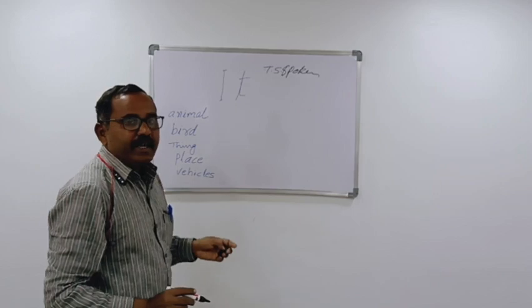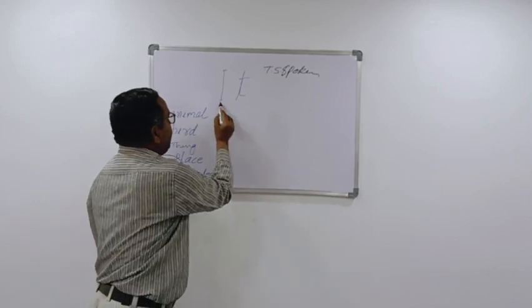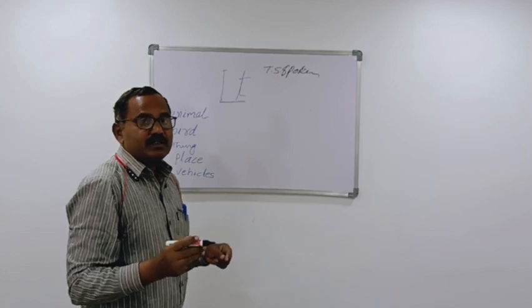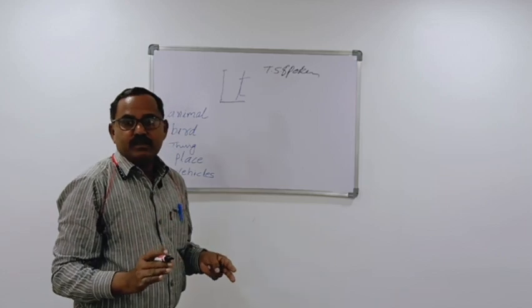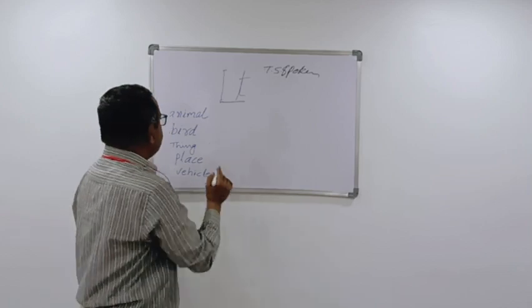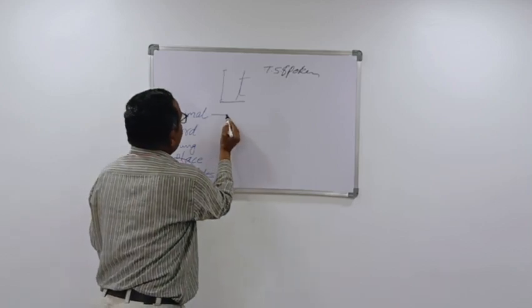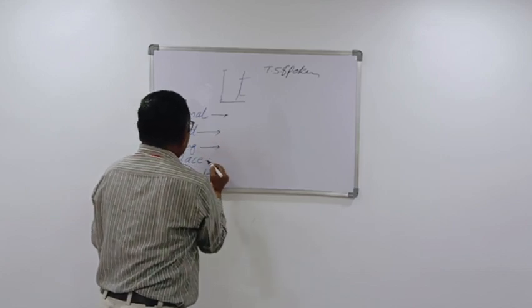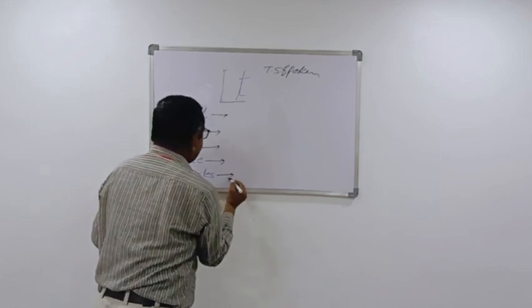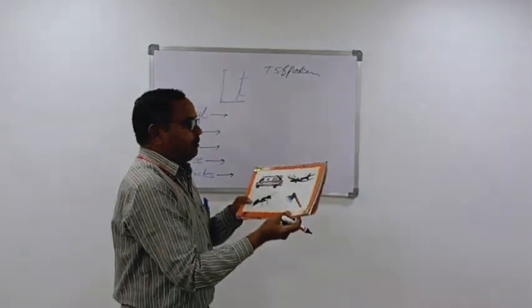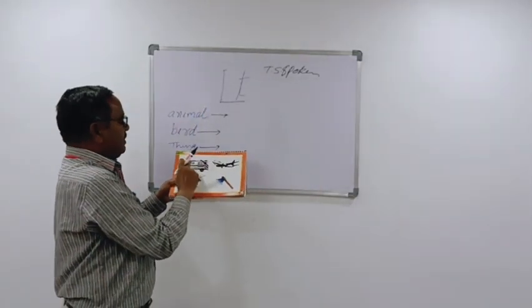Today we are taking "it". It means third person singular. Whom are we talking about? If we are talking about an animal, bird, thing, place, or vehicle, these are the third person singular I am talking about.